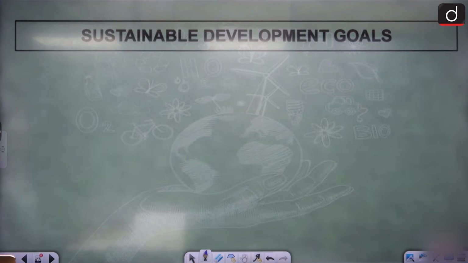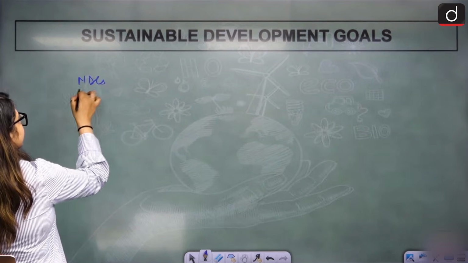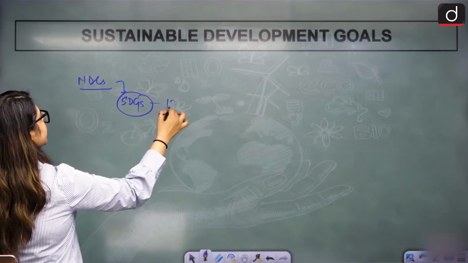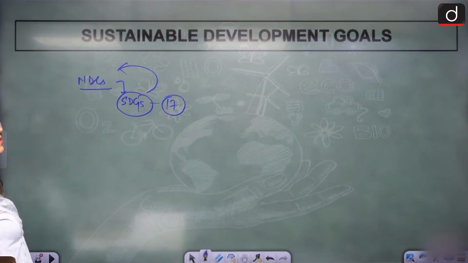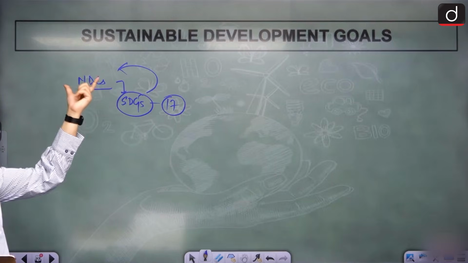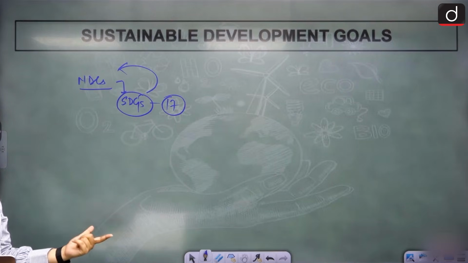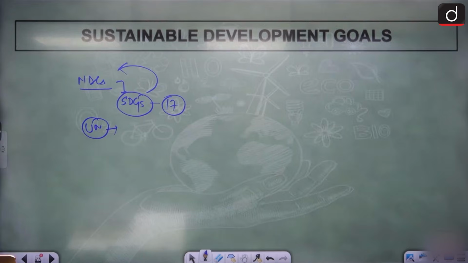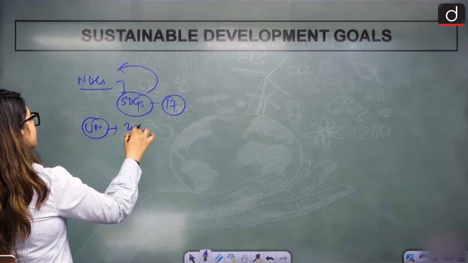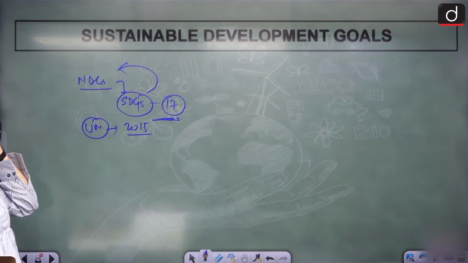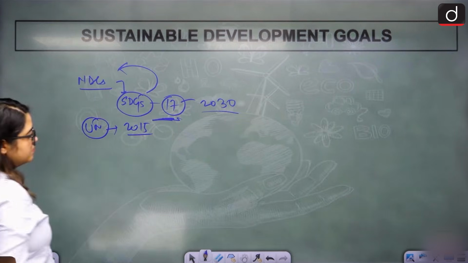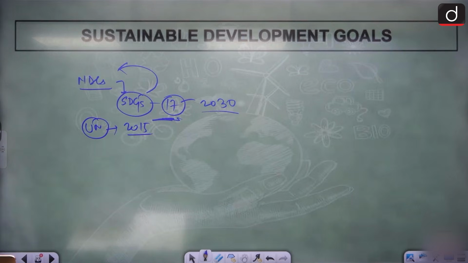Exactly. Coming on to the next thing. To cope with the NDCs on the national level, we have come up with the SDGs, 17 SDG goals, so that we are able to fulfill our NDCs. To fulfill NDCs, we've broken them down into 17 sustainable development goals. This has been adopted by the UN in 2015. How many goals are there? 17 goals that will help every country achieve their NDC targets. All of them are to be achieved by 2030.